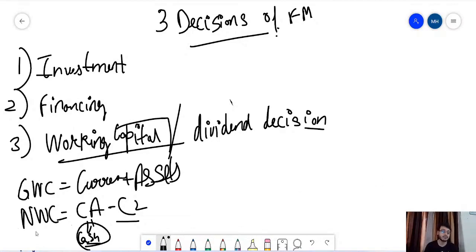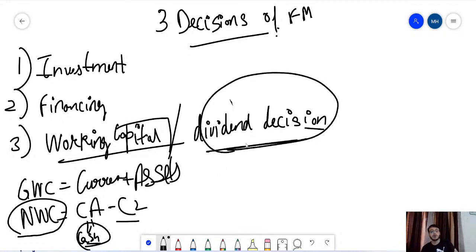And if this value is negative, if your net working capital is negative, it might mean that your current liabilities are more than your current assets, and it is a risky situation for the company. Okay. Also, people say that the net working capital can also be negative when your long-term sources of finance are used for financing the short-term, or short-term sources of finance are used to finance the long-term capital. So that is something different. We'll be talking about that in the net working capital chapter. But this thing you need to know: that current assets must be more than your current liabilities.